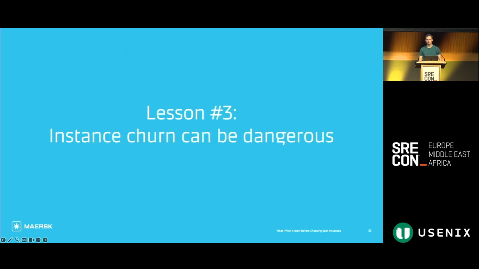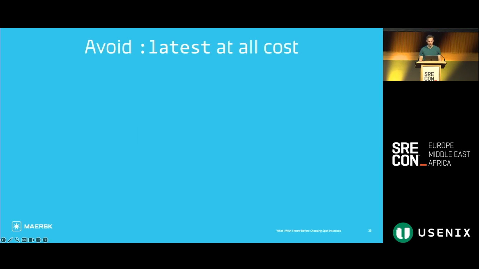When we run on spot nodes, we will have a very high degree of instance churn. Potentially hundreds of times per day, we will be losing nodes to evictions and spinning up new nodes. And this alone can put our system at risk. One thing we learned is to not pin our dependencies in our system. And let's look at an example of how this can cause problems.